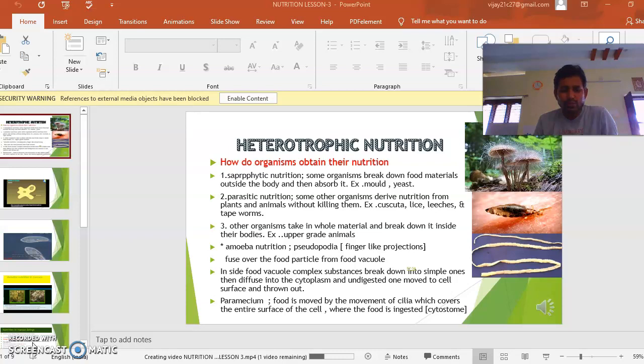These cilia move the food particle into one part of the paramecium, called the cytostome. From the cytostome, the food enters the body and is digested inside. This is the digestion process and nutrition in the amoeba and paramecium.